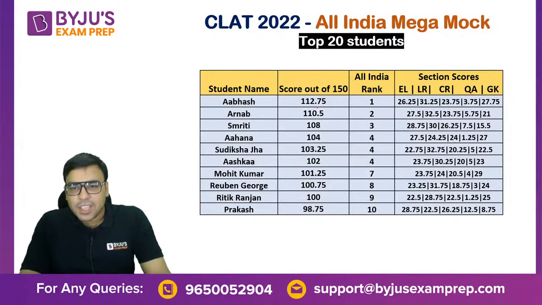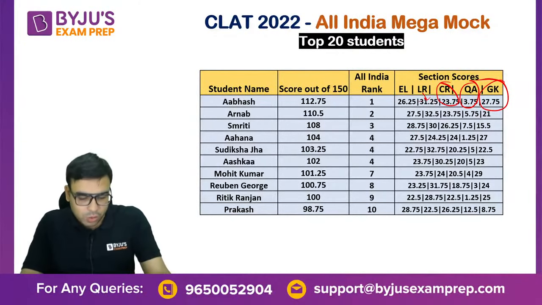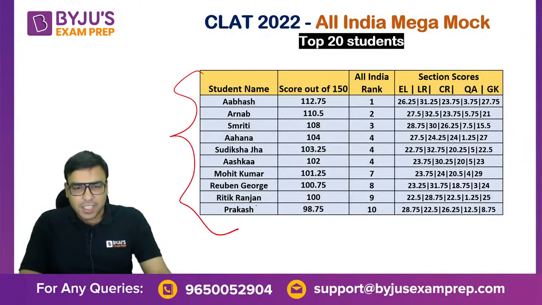You can see these are different marks. This is English 26.25, legal reasoning 31.25, critical reasoning 23.75, quant 3.75, GK 27.75. So these are the sectional-wise scores, right? You can see it here. Is anyone's name in this list?